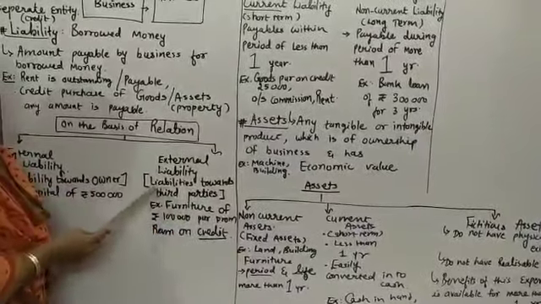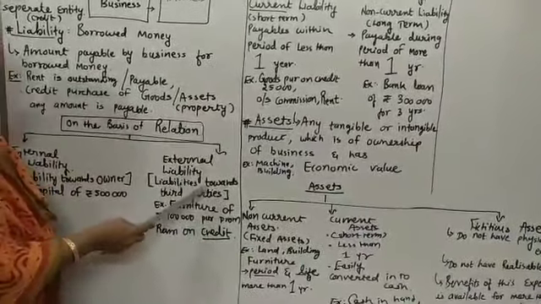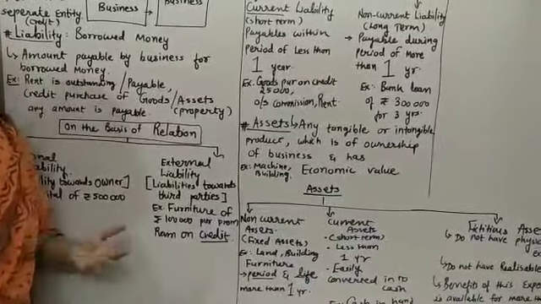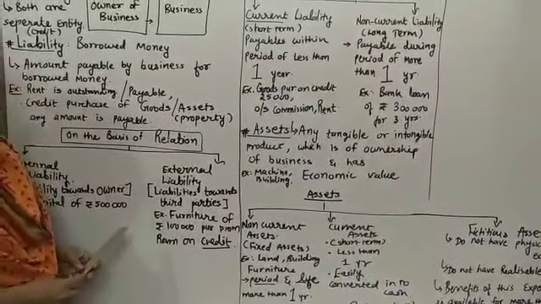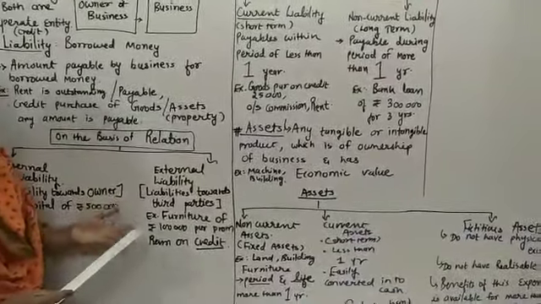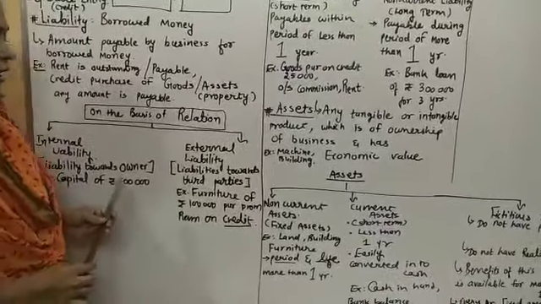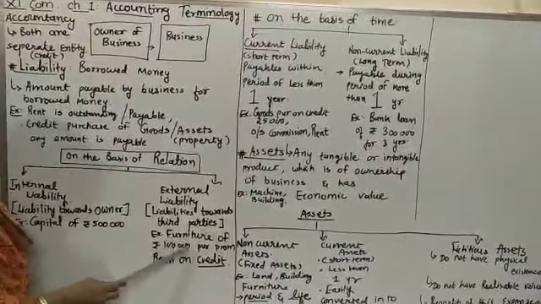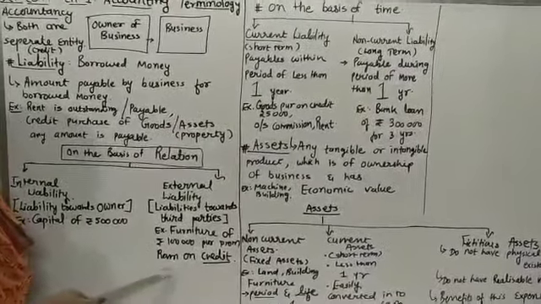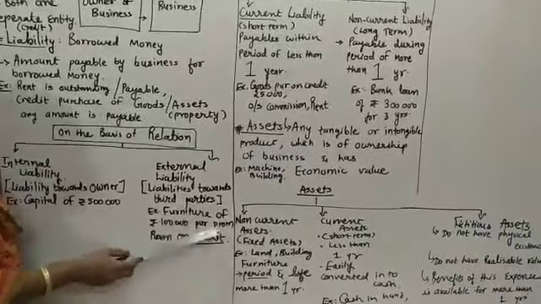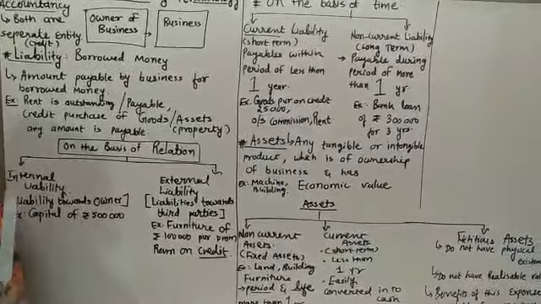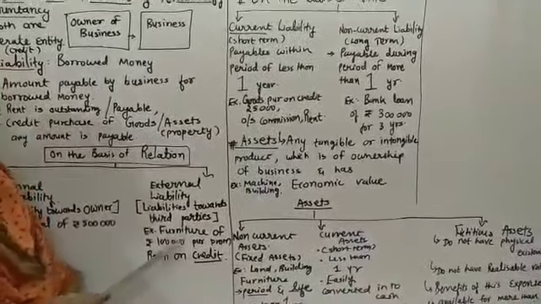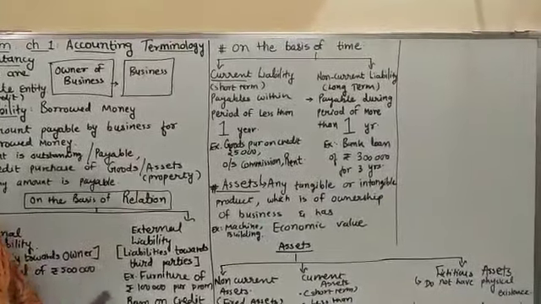Let's talk about the external. External liability means the liabilities, the payables, जो dues होते हैं, payment करना बाकी है towards the third parties. So what could be the third parties? Maybe financial institutions, bank, other persons, the creditors which I taught you in my last lecture, right? All they become the third party. Example is furniture of rupees 1 lakh purchased from Ram Furniture Mart on credit. When I bought the furniture, I have not made the payment to this Ram Furniture Mart. So this 1 lakh is pending. I have to make the payment to the third party.